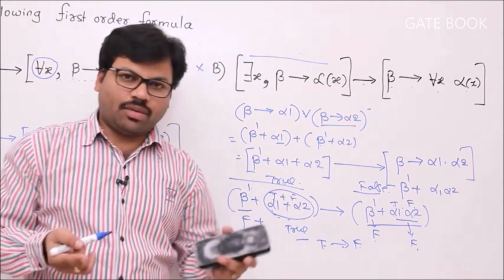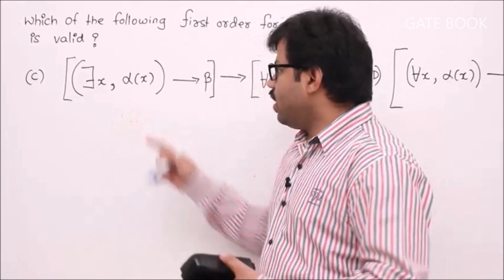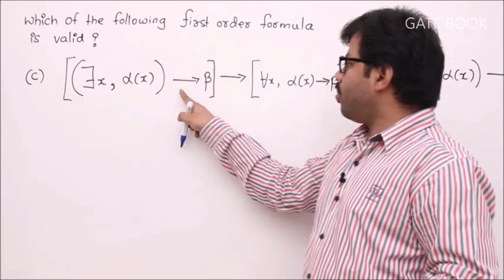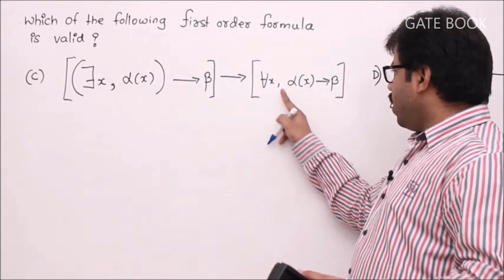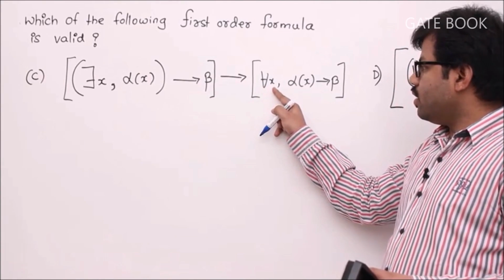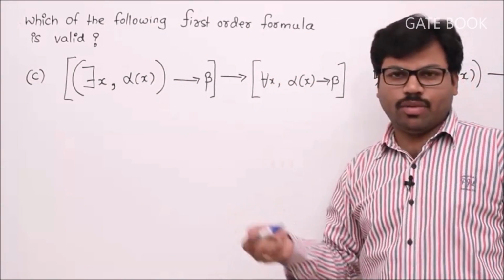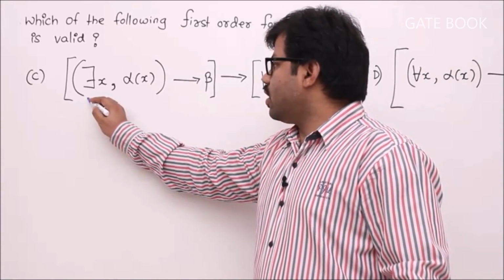Okay, we have two other options. Let me write them and we simplify them. Now option C: there exists x comma alpha of x, this entire thing is a unit, implies beta, implies for all x comma unit. Whenever I write a comma after for all x, this for all x is for the entire remaining unit. You should remember it. Okay, now let me convert it.